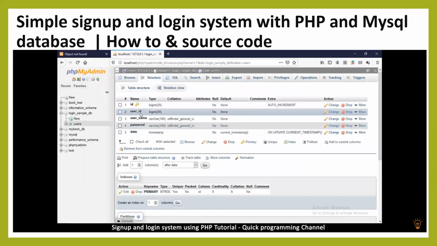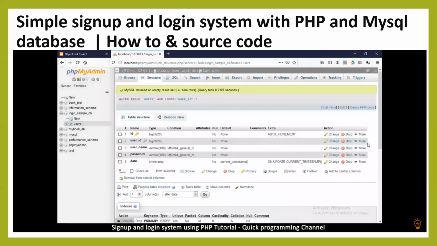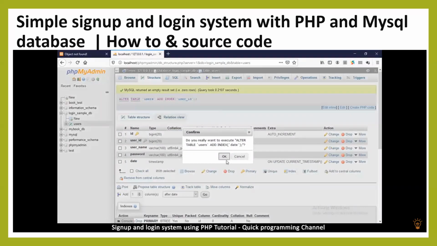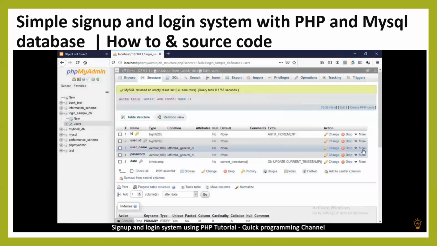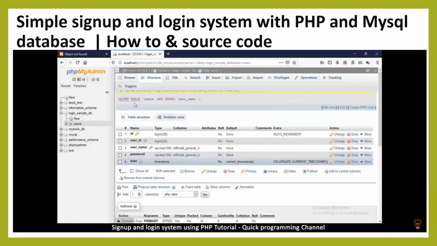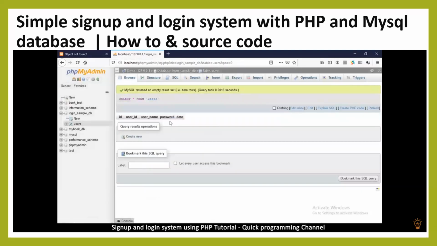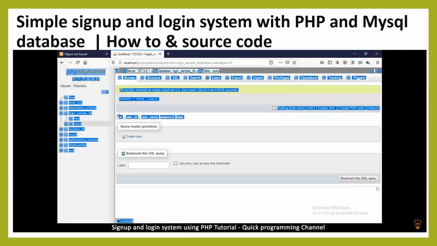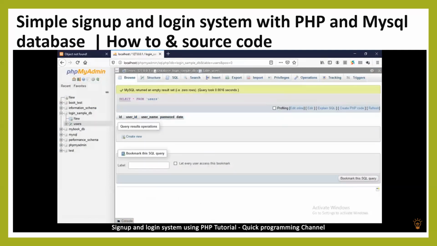Now, since we're going to be searching for the columns user ID, username, and date in the database, we should add an index for each. So go to where it says more, add index for user ID, and then also add an index for date, and also for username, of course. Great. So when we go to browse, now we have an empty database with our table. All right, so we're ready to begin coding.